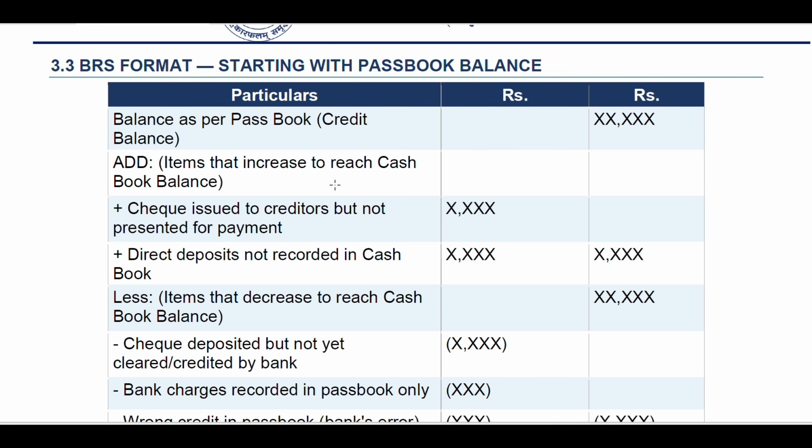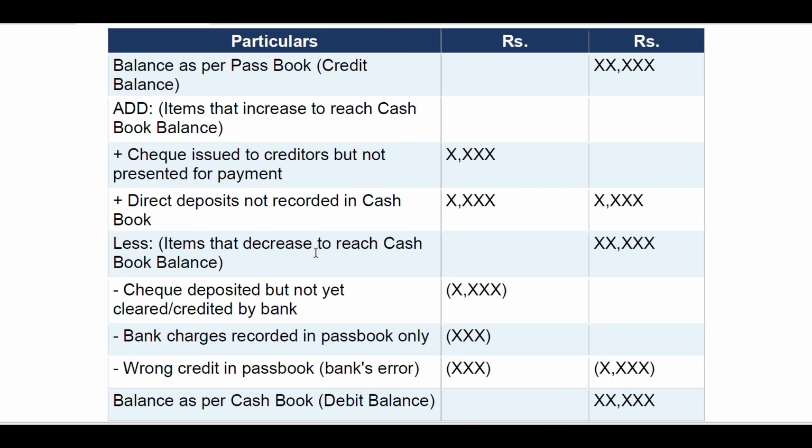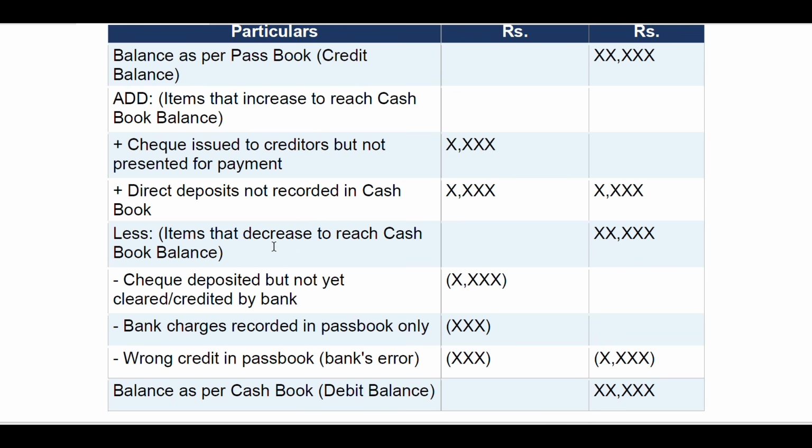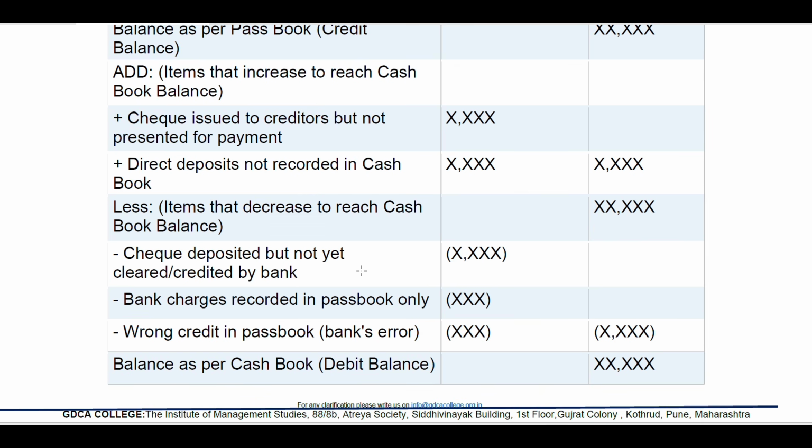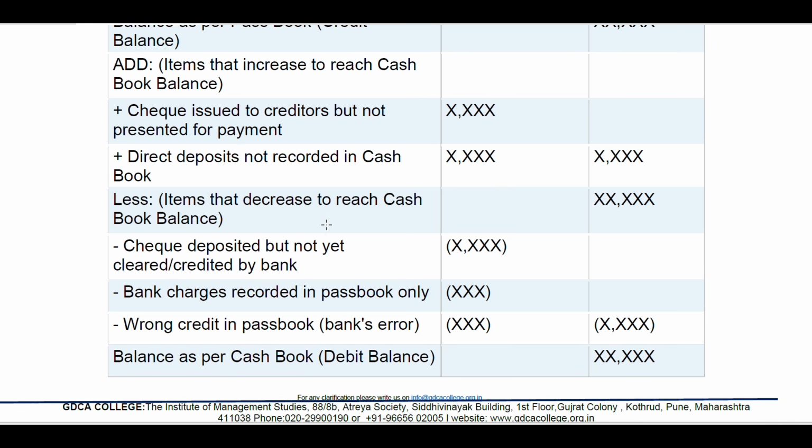Add items that increase to reach the cash book balance: plus cheques issued to creditors but not presented for payment, and direct deposits not recorded in the cash book. Less items that decrease to reach the cash book balance: cheques deposited but not yet cleared, credited by bank, bank charges recorded in the passbook only, and wrong credits in the passbook. Balance as per cash book, debit balance.